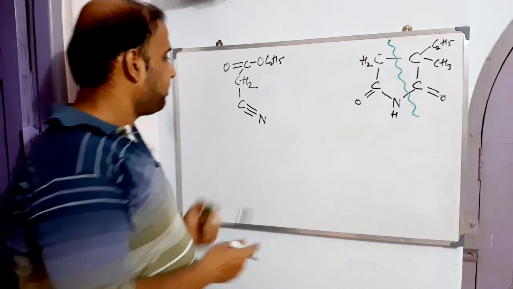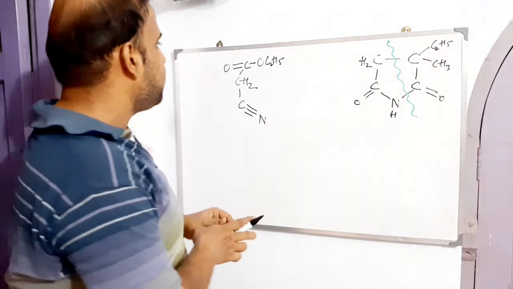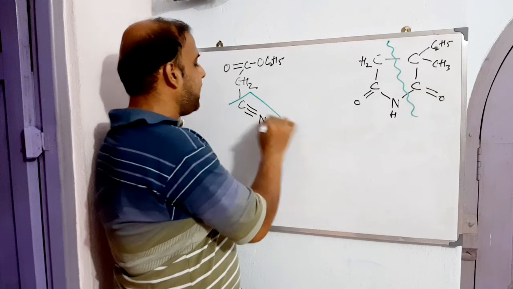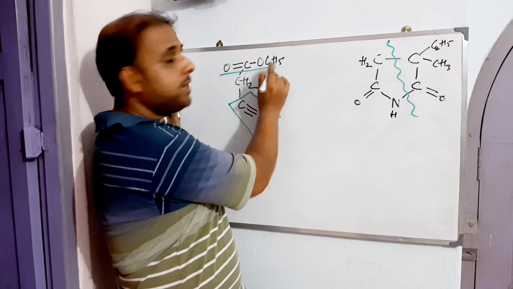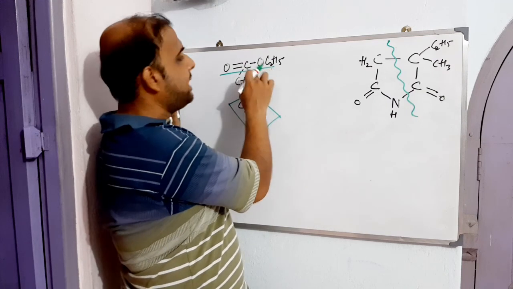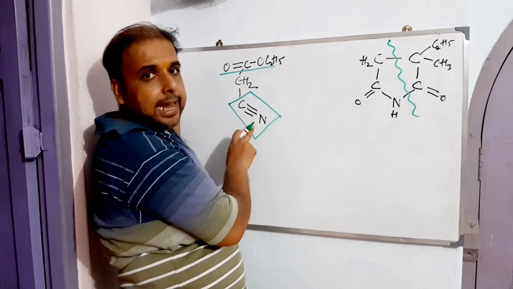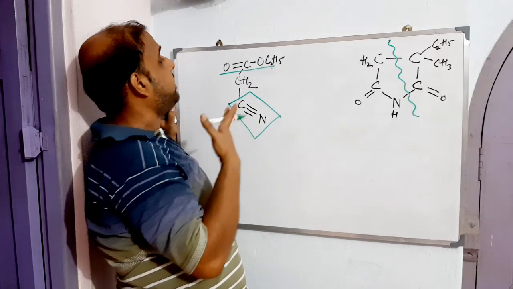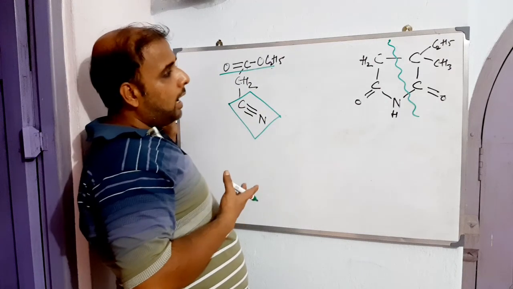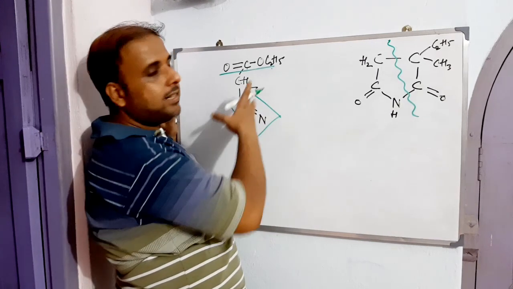So this is ethyl cyanoacetate. Can it be called ethyl cyanoacetate? This is the cyano portion, this is the acetate, and this is the ethyl portion. Ethyl has 2 carbons. So this is acetate, and the alpha carbon of this acetate is holding a cyano. One of the starting materials can be this, though we are not sure yet whether this is the starting material we have to take or not. But we have given a shape to this.